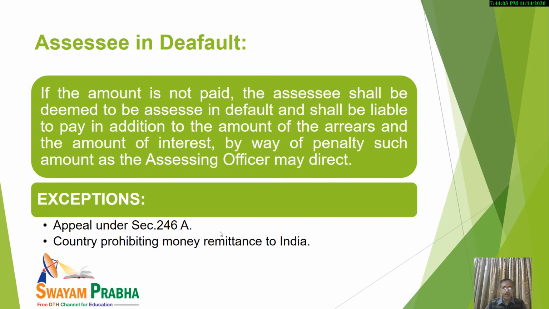But two exceptions, my dear students, two exceptions are there, and these exceptions must also be kept in mind. Now, what are these two exceptions? First is, in case the matter is already under appeal, the assessee has already made an appeal under section 246A. In that case, for that amount, for that period, for that particular aspect, the assessee can't be treated as an assessee in default.